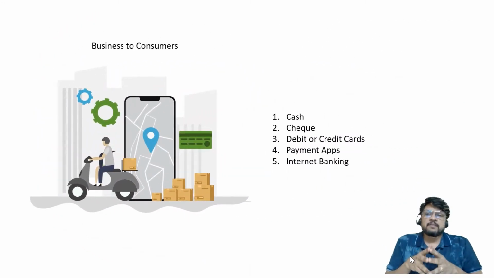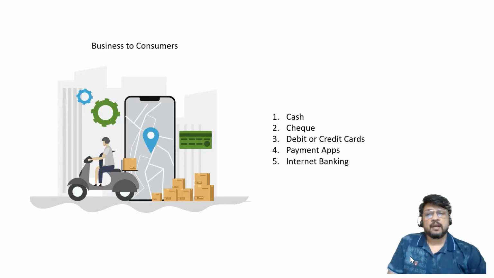Businesses can be classified into two different categories. The first category is called business to consumers. Now check the first part very properly. I have specifically used the word business to consumers. I have not used the word business to customer. There is a difference between the word customer and consumer.